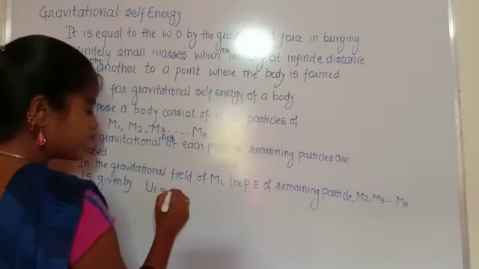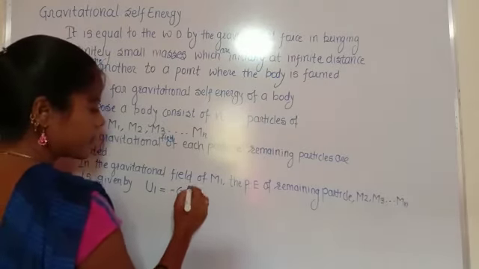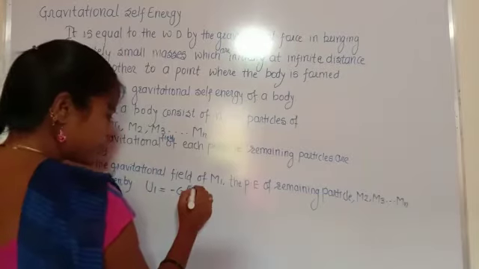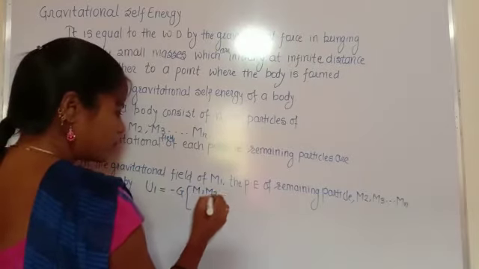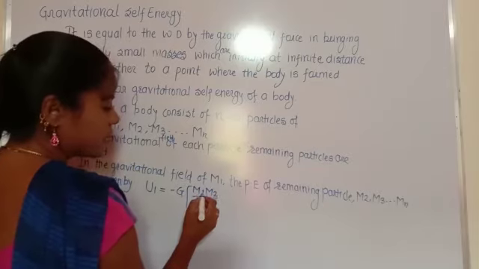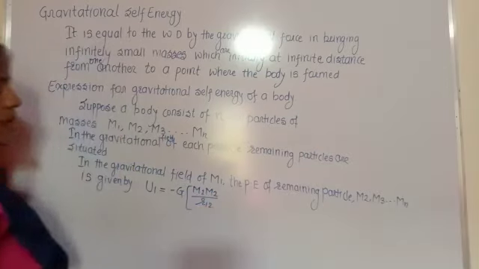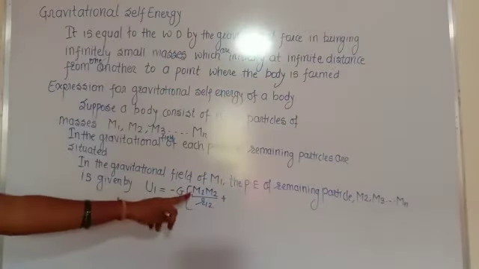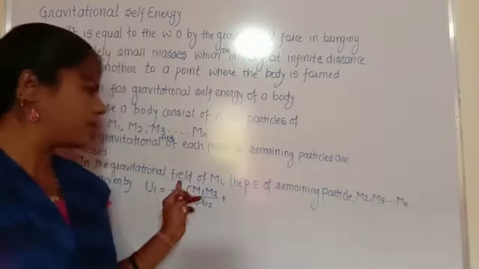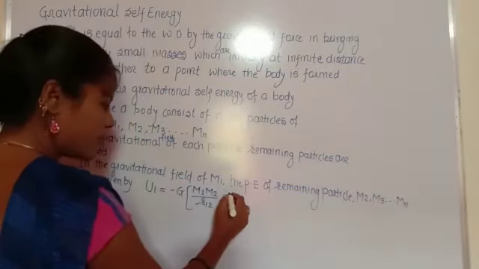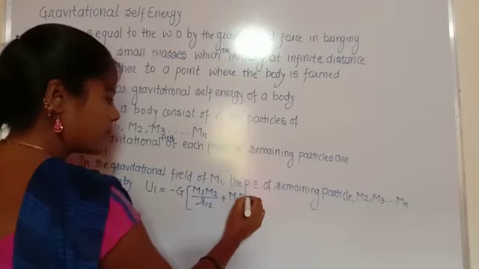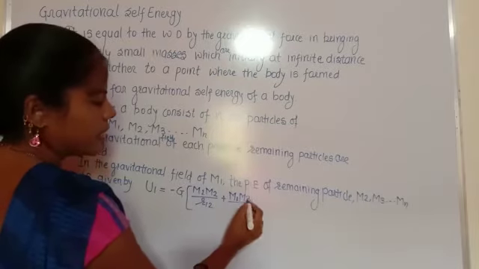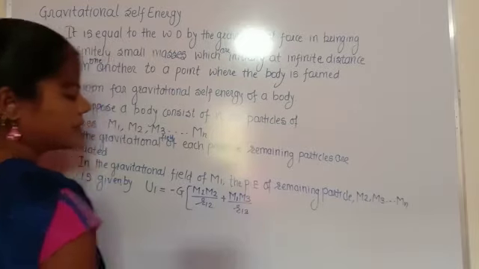We know that it is minus G times M1 M2 divided by the distance between M1 and M2, that is R12, plus the combination of M1 M3 divided by the distance between M1 and M3, that is R13.